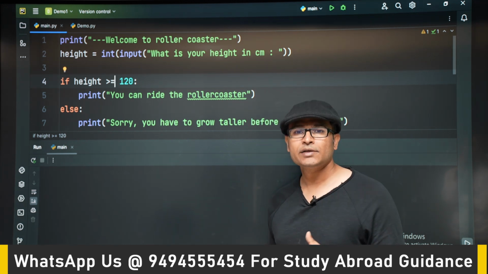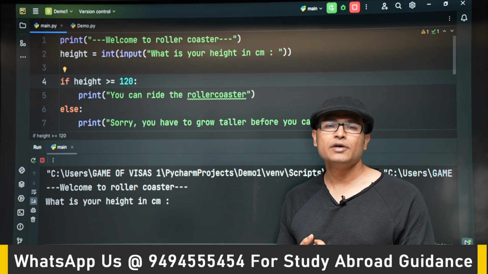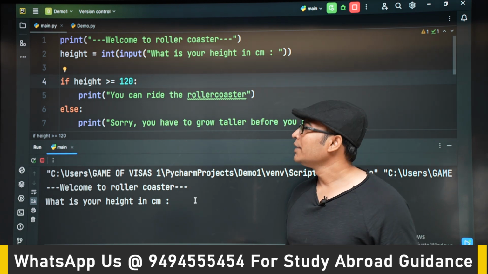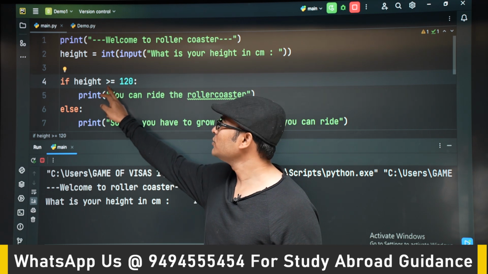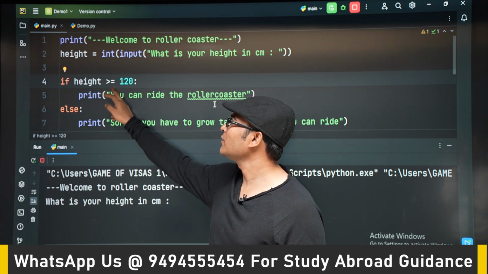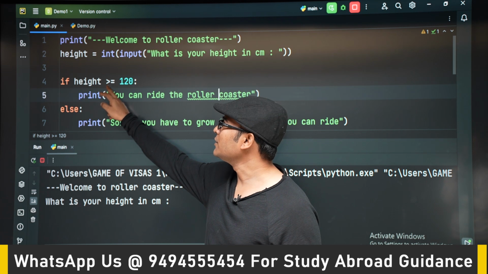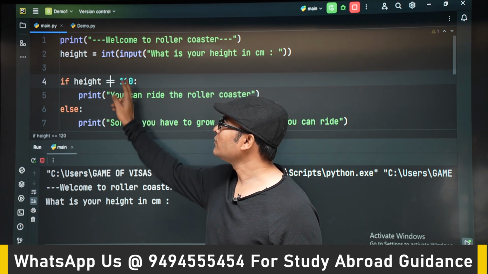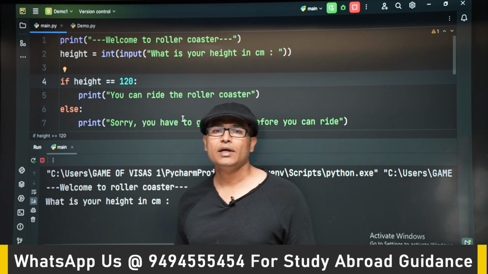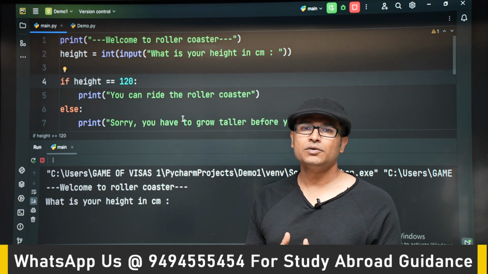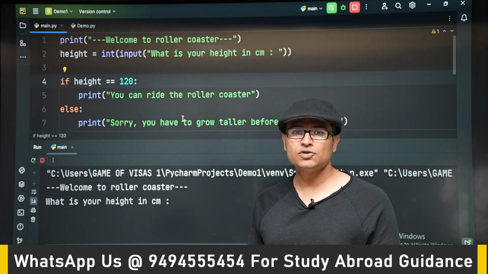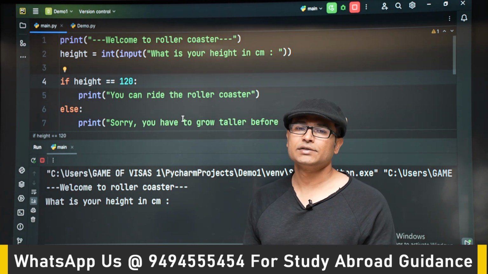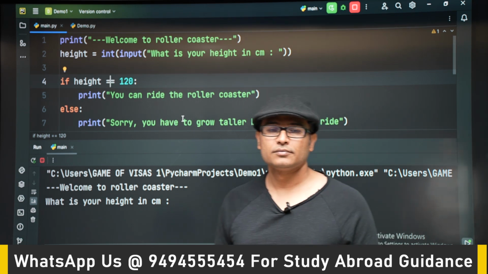Similarly, if you look at these comparison operators, greater than or equal to is there, equal to is there. If you want only 120 centimeters people to ride, then you can give double equal to instead of greater than or equal to. If you want people with only 120 height to ride. So double equal to, not equal to, greater than or equal to, less than or equal to are frequently used operators when you are using if and else. Thank you.